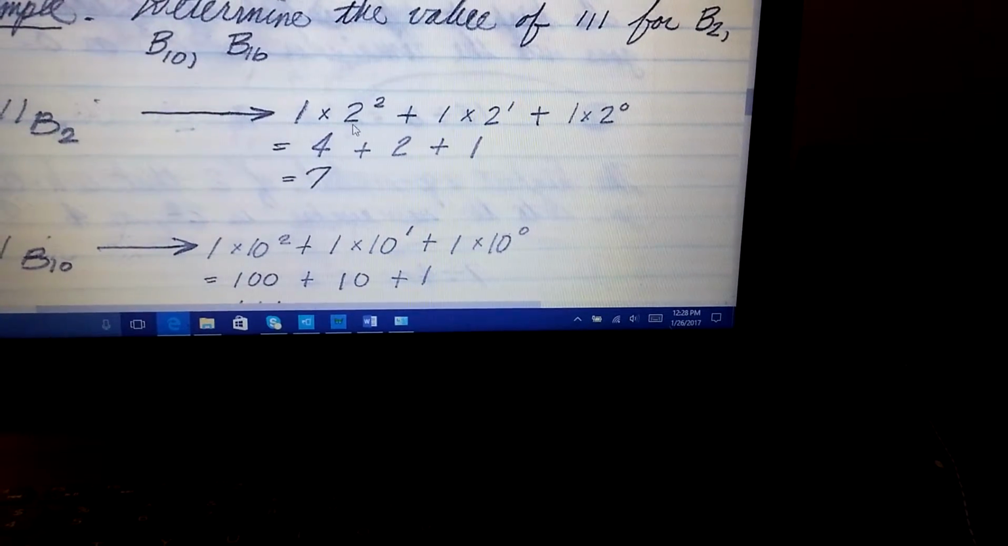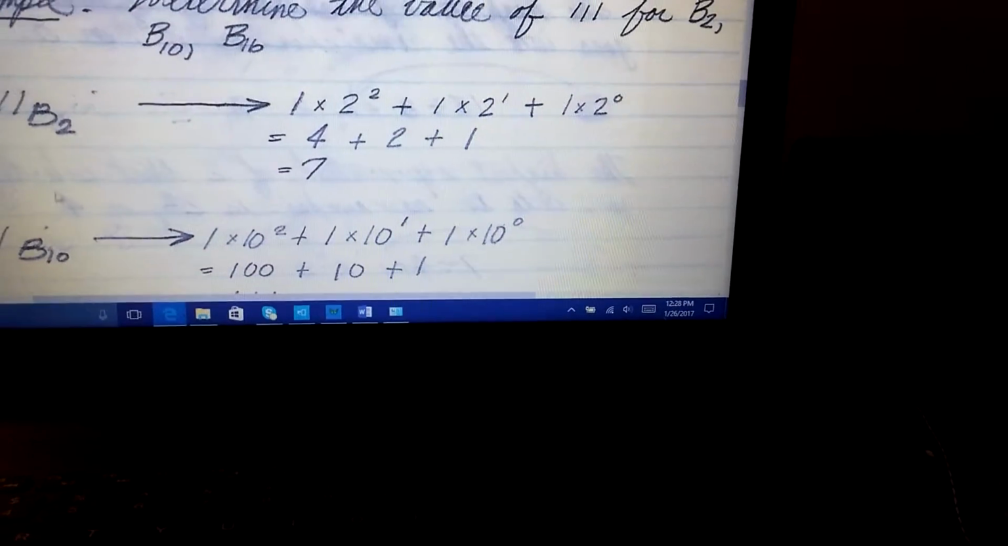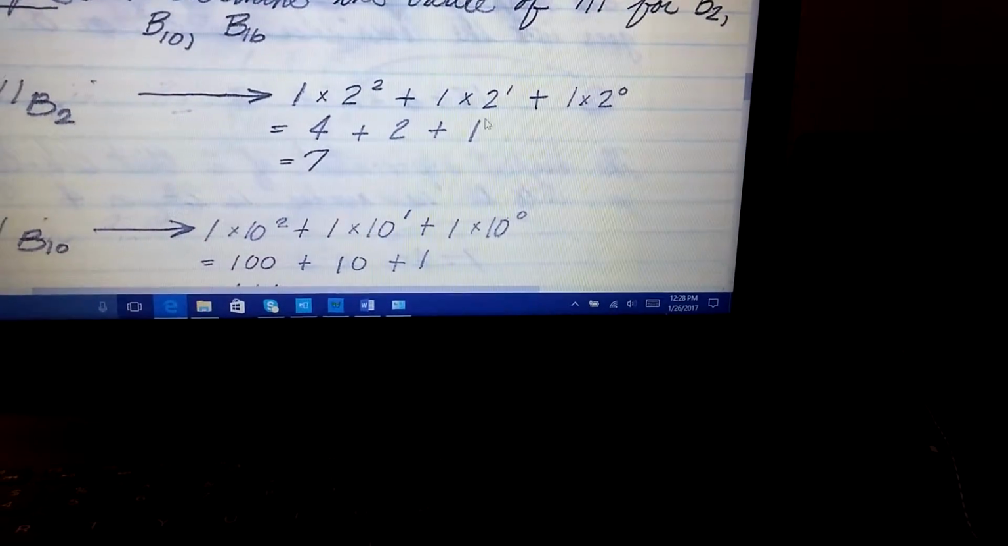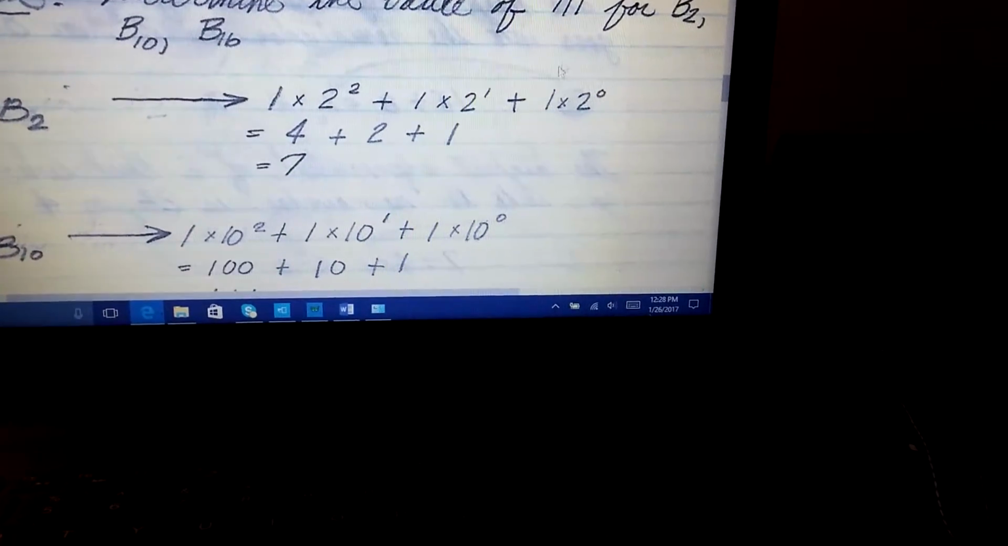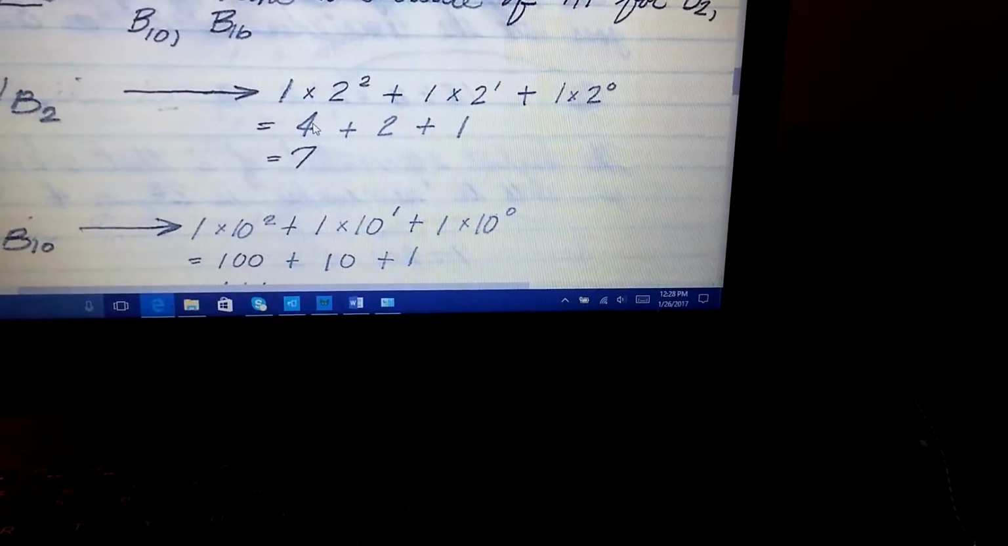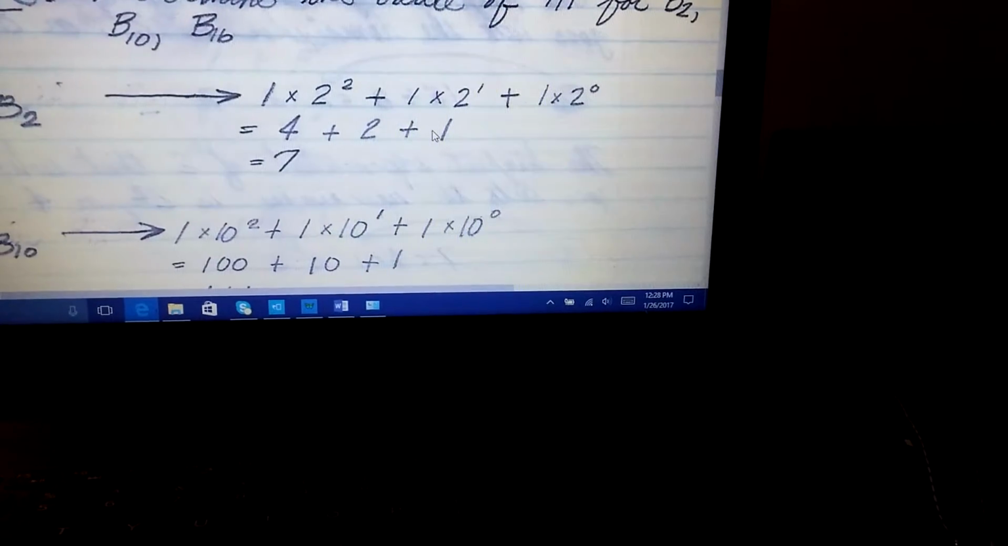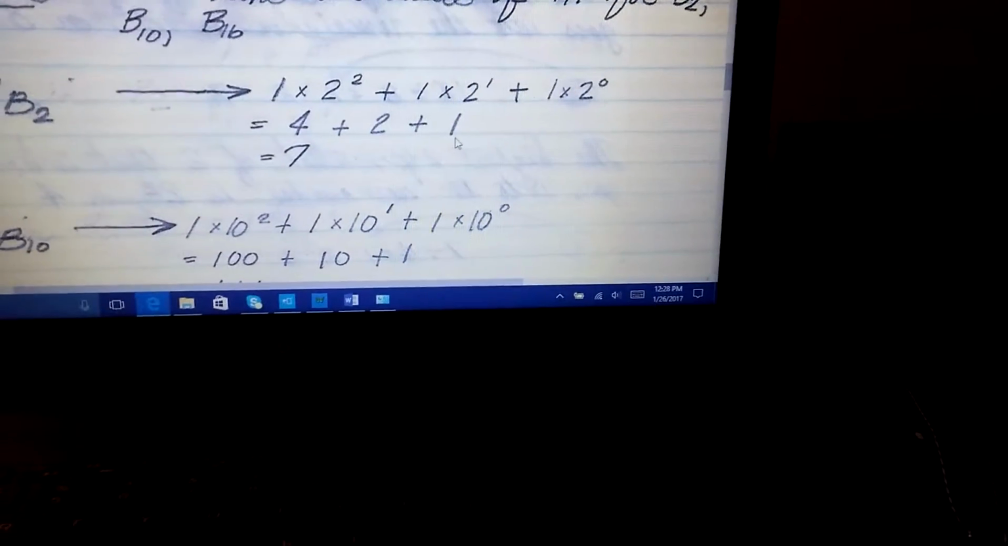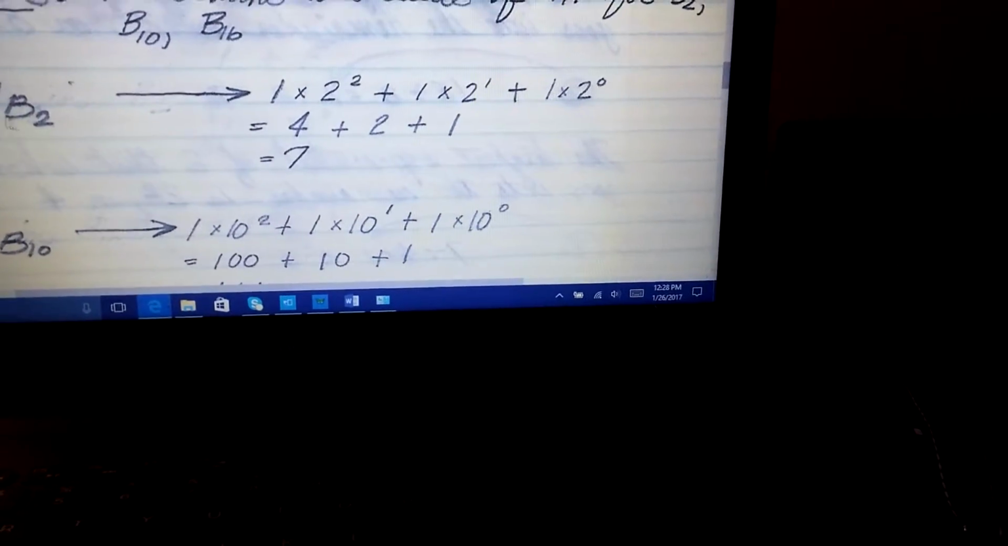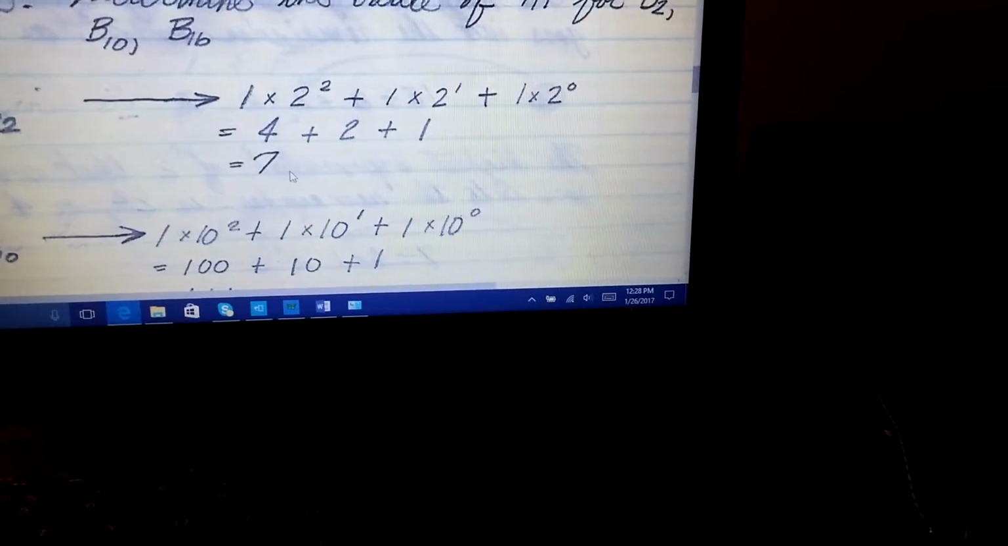So it's 1 times 2 squared for this first place. The second place is 1 times 2 to the first, and the third place is 1 times 2 to the 0th. So this is 4 plus 2 plus 1, which is a total of 7. So 111 base 2 has a value of 7.